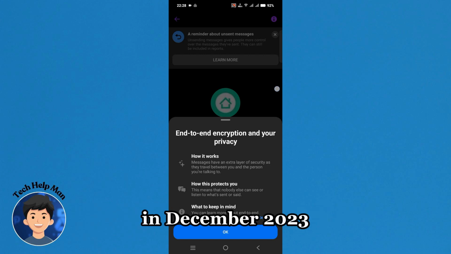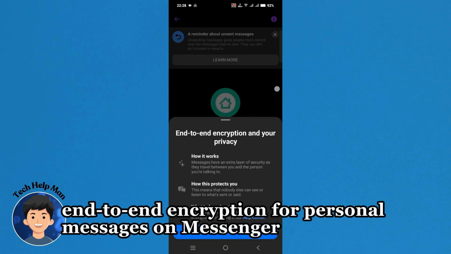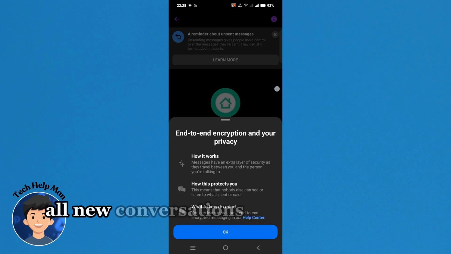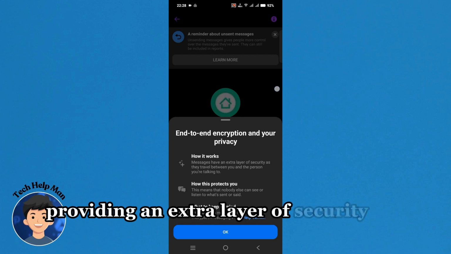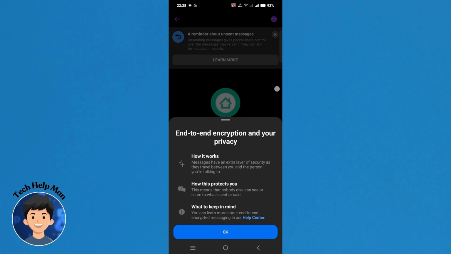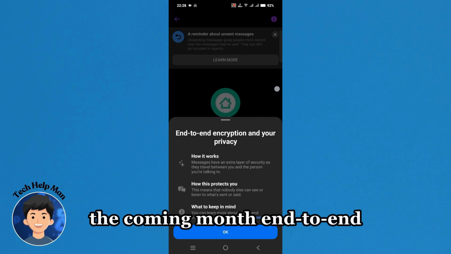In December 2023, Facebook announced the rollout of default end-to-end encryption for personal messages on Messenger. This means that all new conversations will be encrypted by default, providing an extra layer of security for your messages. The rollout is expected to be completed globally over the coming months.